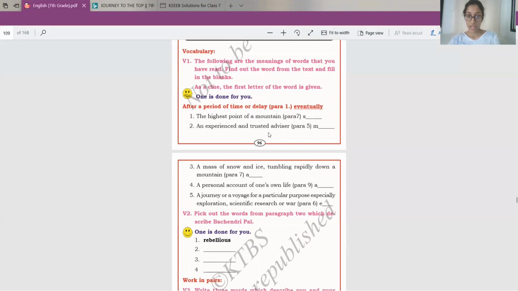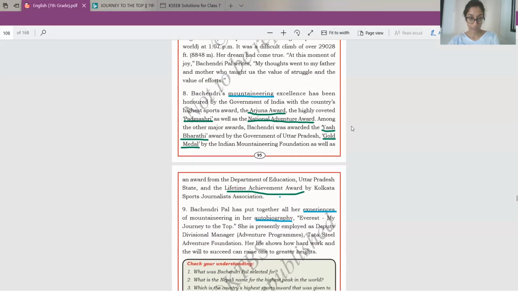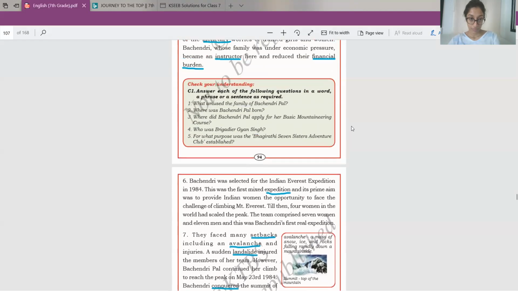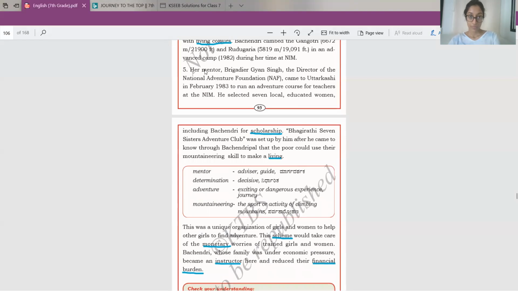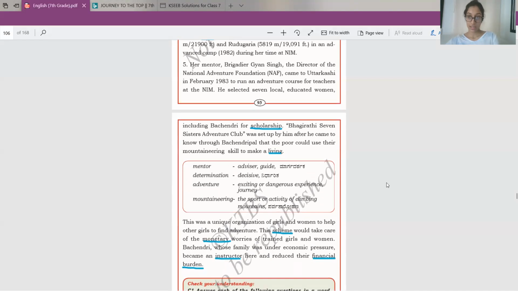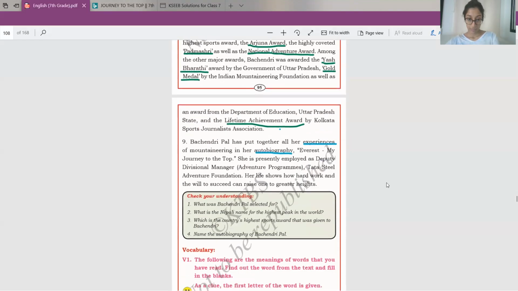An experienced and trusted advisor. Para 5, M. So it starts with M. Let's go back to para 5 and see. M. So we found it in the first line itself. It is called mentor, advisor or guide. So a trusted person is called as mentor. Mentor. Fill that in the blank.